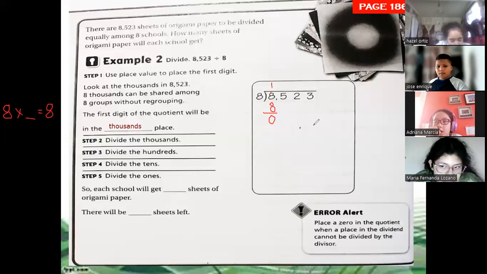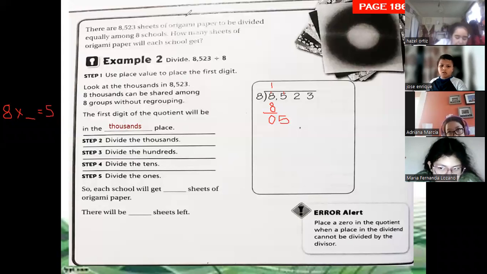Adriana, what do I have to do now? What is the next step? Here I divide this number 8. And now? This number 5, I have to write it next to the 0. Now I have to look for this 5 in the table of 8.